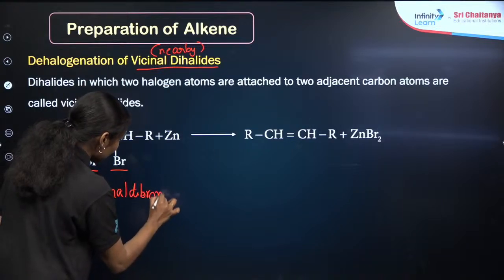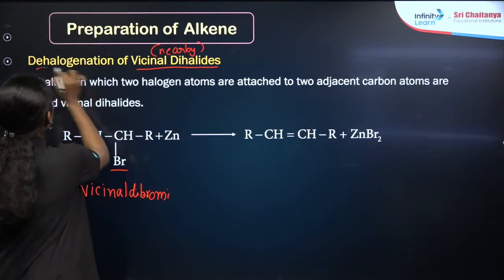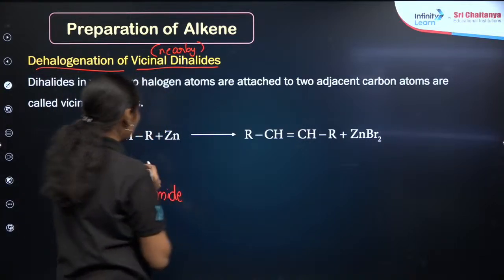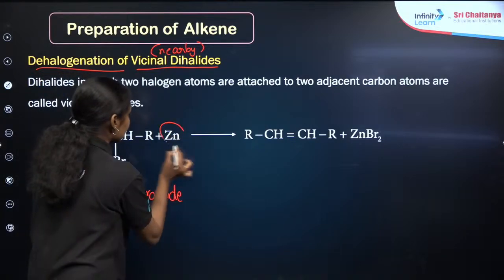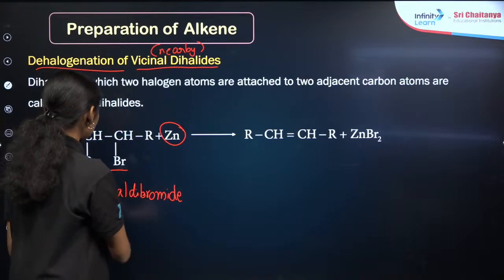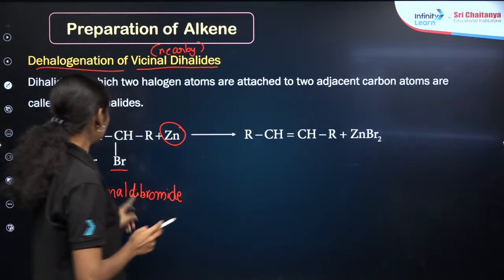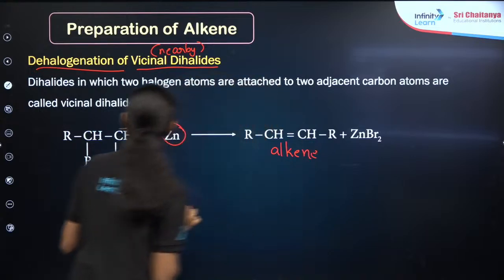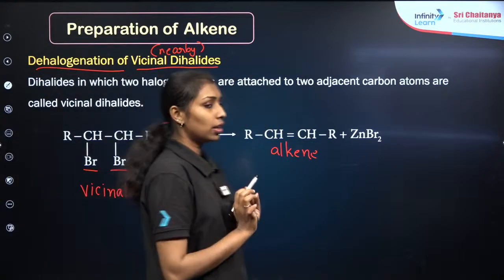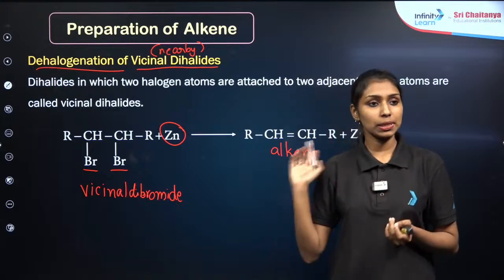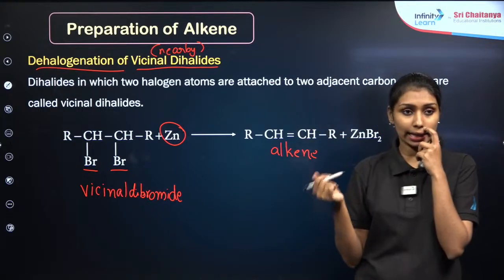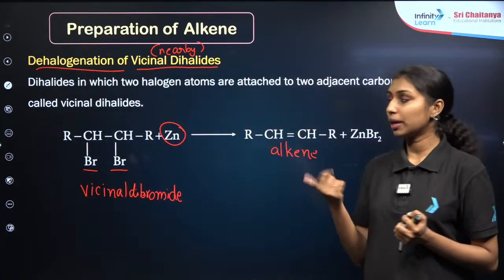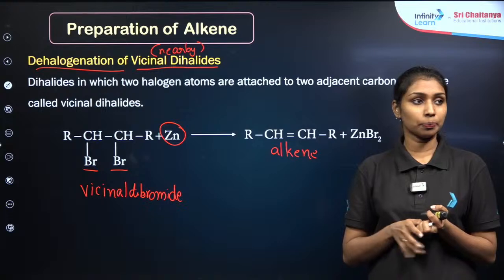So in the case of a vicinal dihalide, we need to do the dehalogenation, which means the halogen groups are eliminated here. What is the reactant used here? It will be zinc, right? So the vicinal dibromide, I am treating with zinc. I will get the alkene here by removing the two Br atoms as ZnBr2. Is that clear? This is the simplest type of reaction in which we can prepare alkenes from vicinal dihalides. We need to remember the metal used here. It will be zinc.